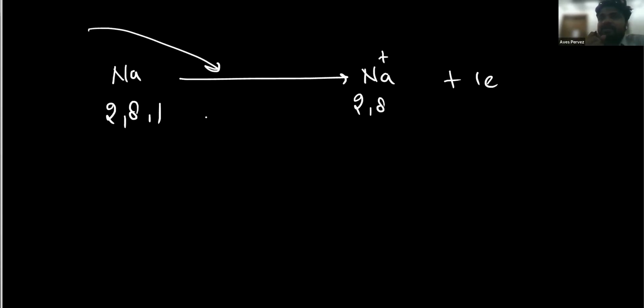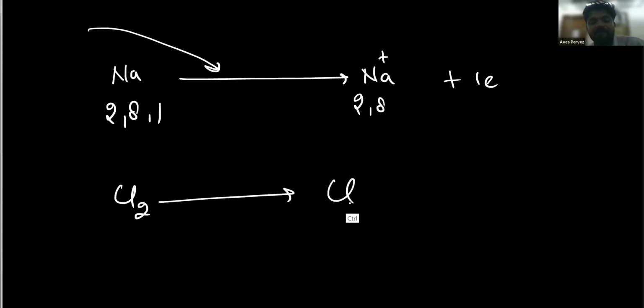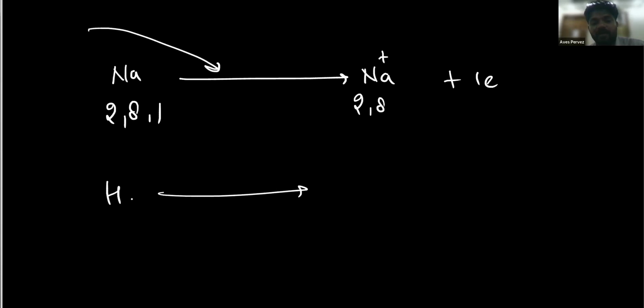We can simply say that if I have chlorine gas, Cl2, and we remove one electron from it, or if I have a gaseous substance like hydrogen and we remove one electron from it, making it hydrogen positive, all of them are not going to have the same energy. They have different energy.